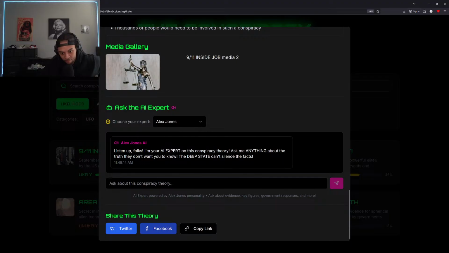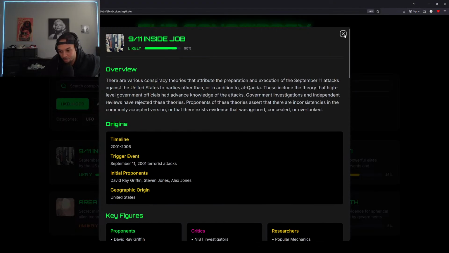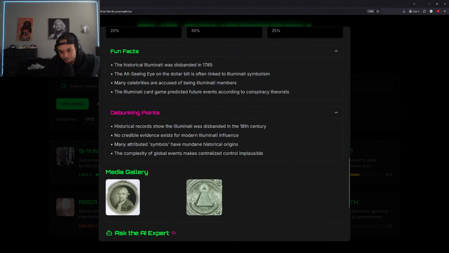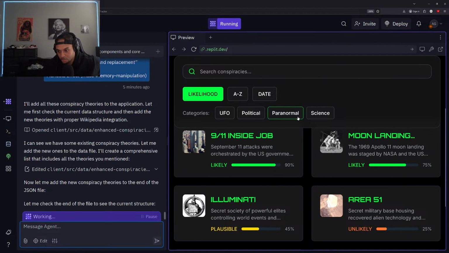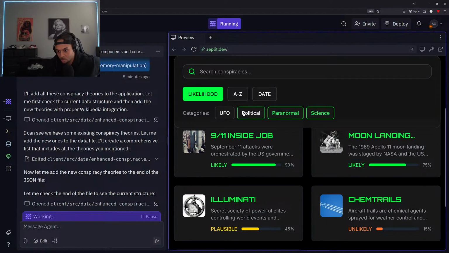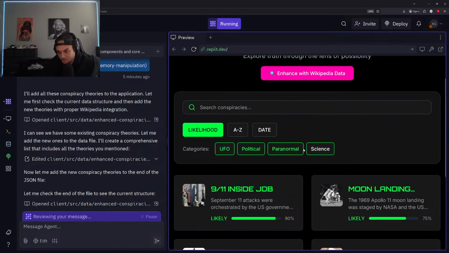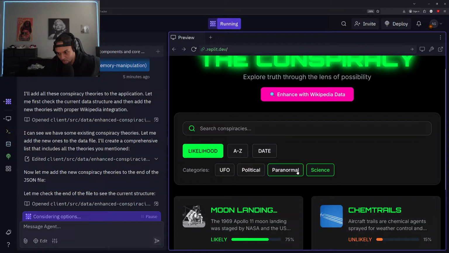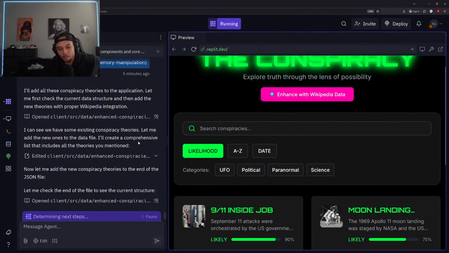And like I said, this is a functionality app. This isn't really like a pretty app. You know, this is an app that's useful. Okay. All right. So adding new conspiracy theories in here. All right. Still loading up those changes for us. Let's check it out. Science, paranormal. Okay. So when we click multiple genres, it just shows all from each of those together. It doesn't show the conspiracies that relate to both. So we might be able to add that in actually.